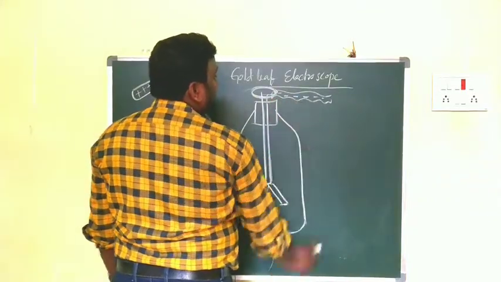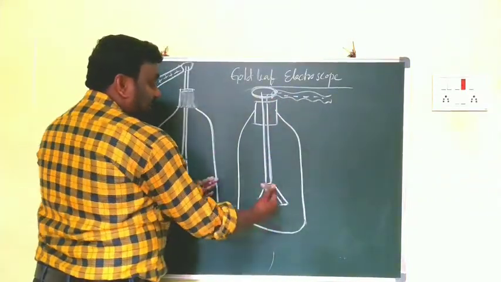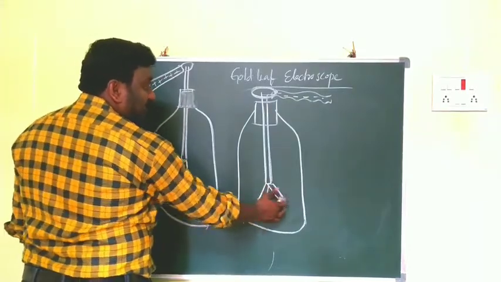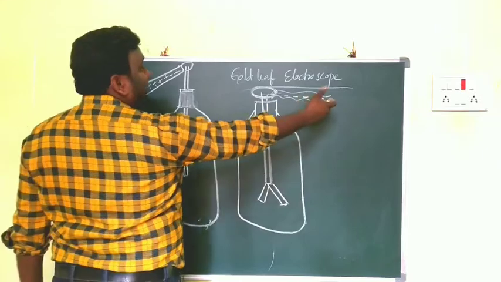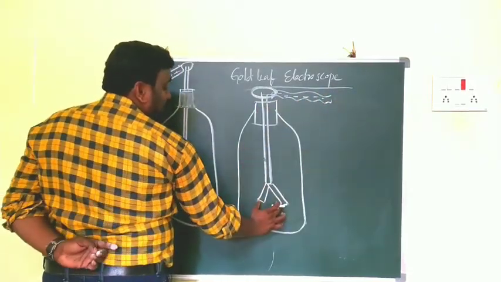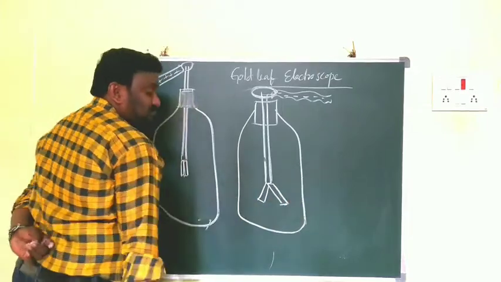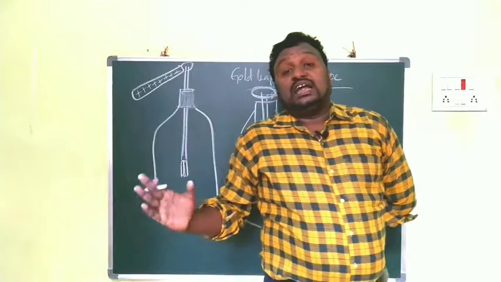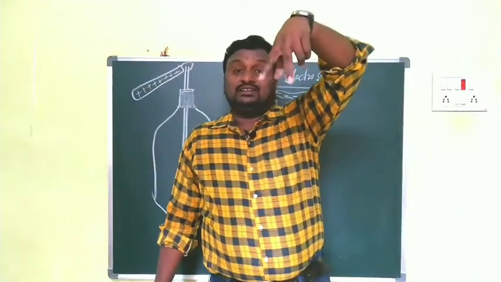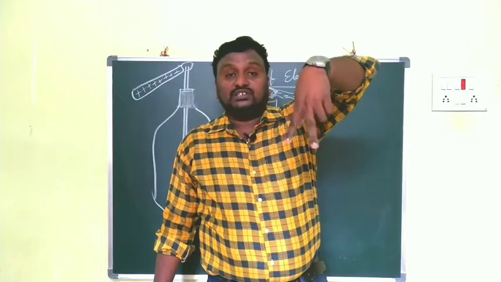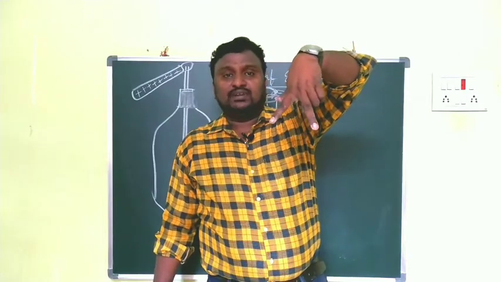If it is given a negative charge, then again they will come close. Already the positive charge is there. When we take the silk cloth, that should be attached to this one. What do you observe? They should again come close. When we touch the knob with the glass rod, both strips are separated. That means both gain the positive charge, I mean the same kind of charge. When they have the same kind of charge, they should be repelled.